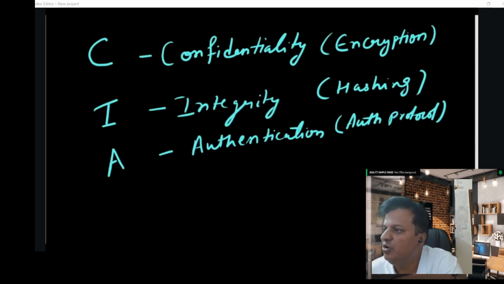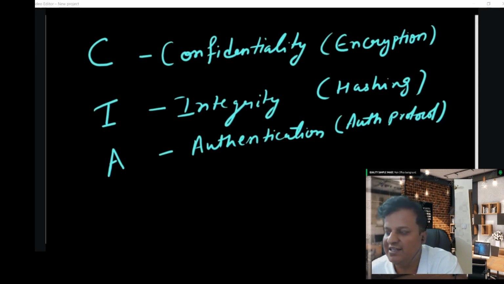So let's come to what are the things we gain from encryption. One is confidentiality, the other is integrity, and the third is authentication. What does confidentiality mean? Whatever data we are sending using encryption cannot be read by any third party, right?